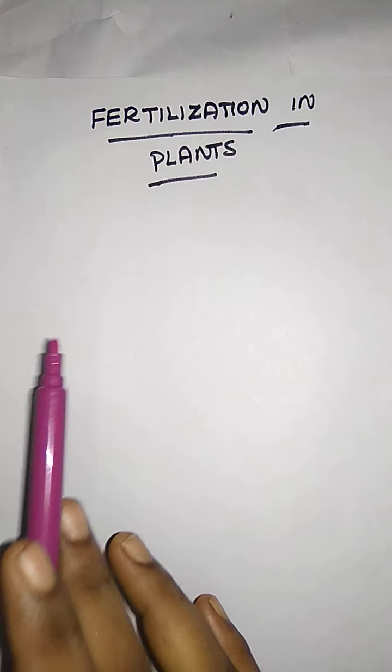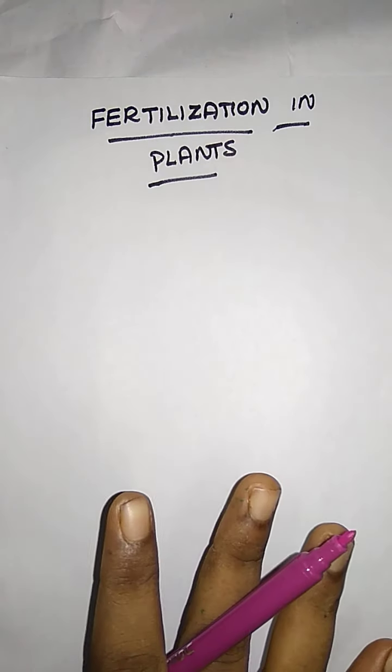In today's class we are going to see fertilization in plants. In our question and answer, there is a very important question, the process of fertilization. So today we are going to see the process of fertilization. Pollen and stigma are both major parts in fertilization, because pollen is the male part, called the androecium part, and the stigma of the gynoecium is the female part.